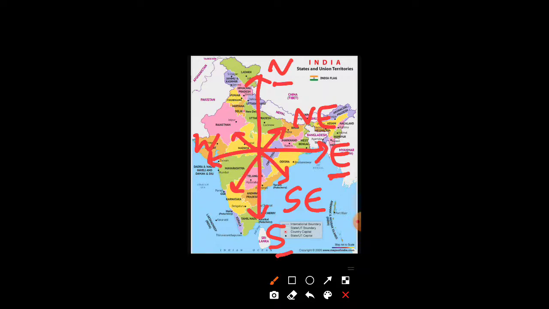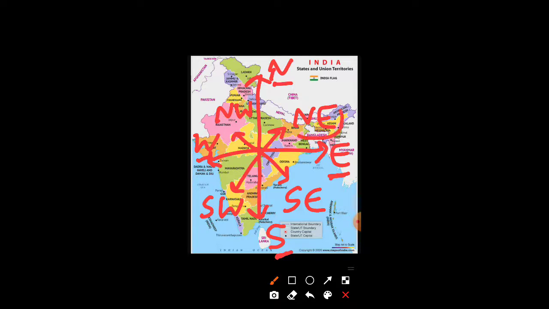The areas which are between south and west will be in the southwest direction, and the states which are in between north and west will be in the direction northwest.